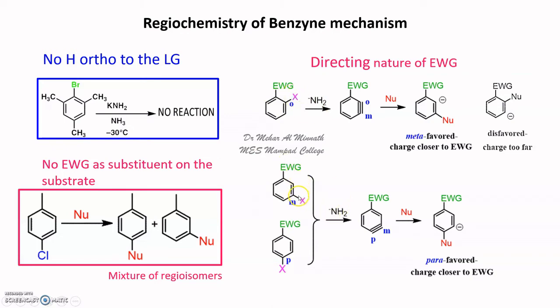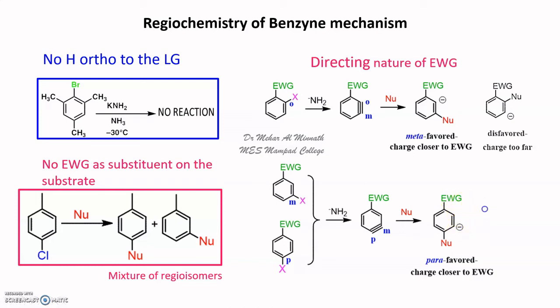Now, if the electron withdrawing group is present meta to the leaving group or para to the leaving group, then you will get the benzyne with the triple bond between para and meta carbons, and the nucleophile will be directed to attack the para position rather than the meta position. Because when the nucleophile attacks the para position, the carbanion, the negative charge, will be on a carbon which is nearer to the electron withdrawing group.